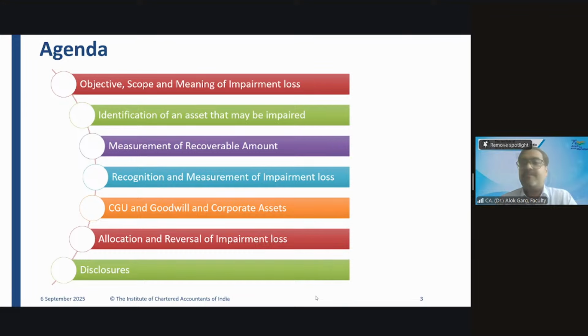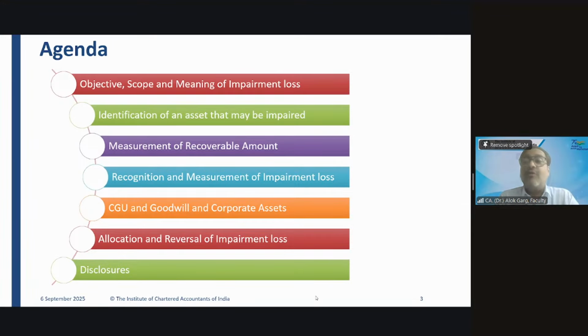Let's say if you compute impairment loss individually, you have found that on that asset there is no impairment because the recoverable value of a particular asset is more than the carrying value. So going by an individual item of the asset in the cash generating unit, there is no impairment. But the impairment is coming just due to allocation. Should we allocate impairment to that asset? No, sir. No, absolutely no.